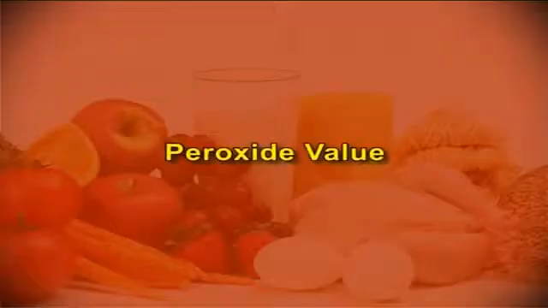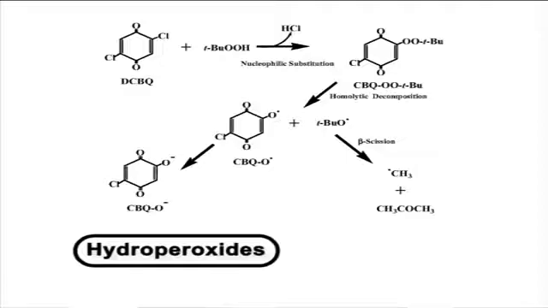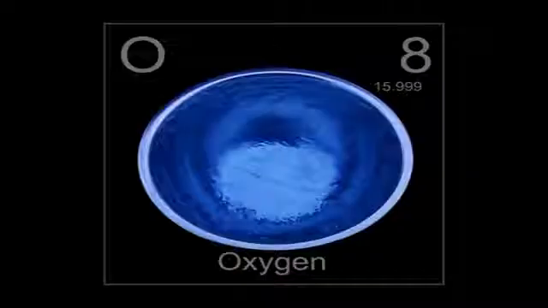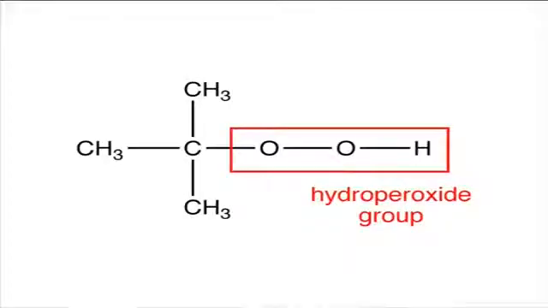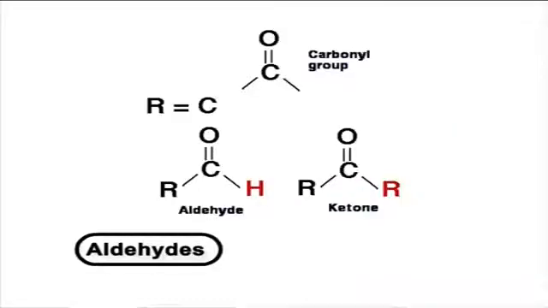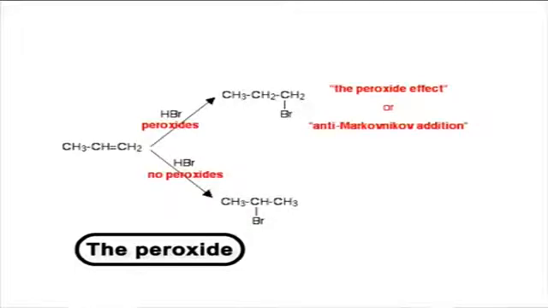The next chemical property is the peroxide value. Oxidation of lipids is a major cause of their deterioration. Hydroperoxides formed by the reaction between oxygen and the unsaturated fatty acids are the primary products of this reaction. Hydroperoxides have no flavor or odor but break down rapidly to form aldehydes which have a strong disagreeable flavor and odor. The peroxide concentration, usually expressed as peroxide value, is a measure of oxidation or rancidity in its early stages.